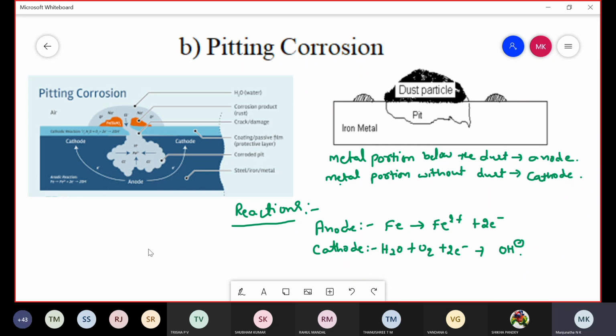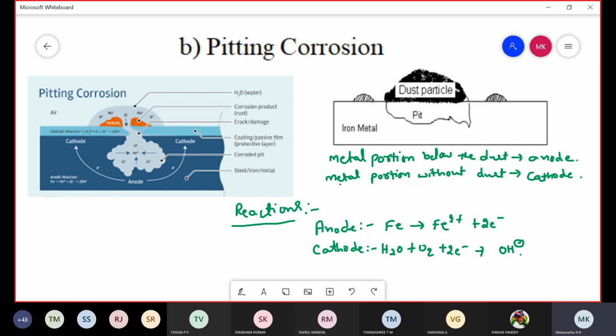Any doubt in these two you can ask now. Is it clear for all? So this is the second topic in corrosion, that is types of corrosion.